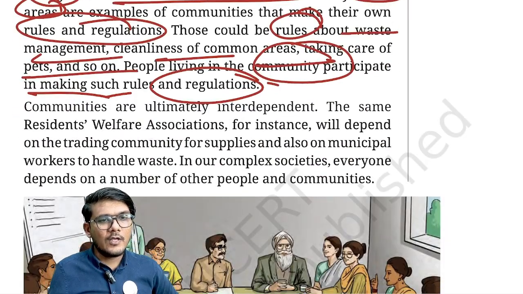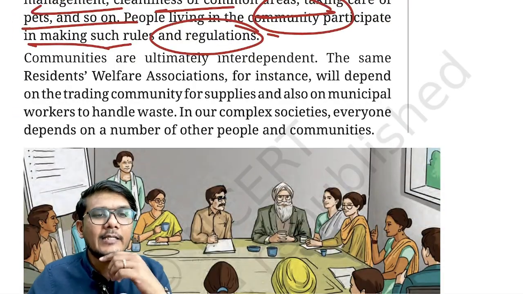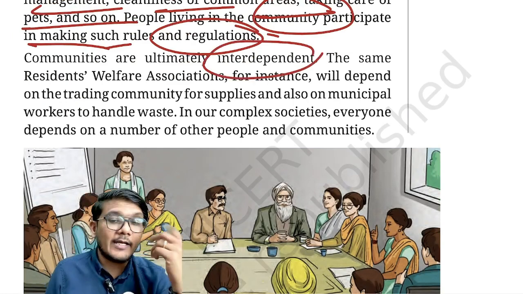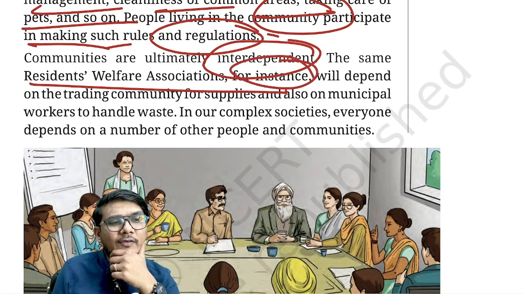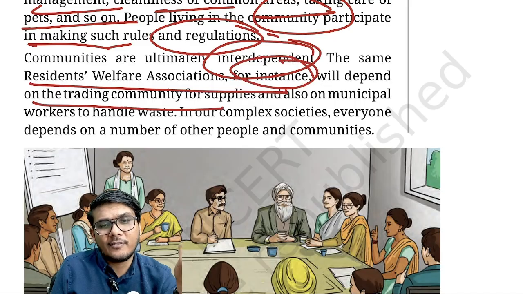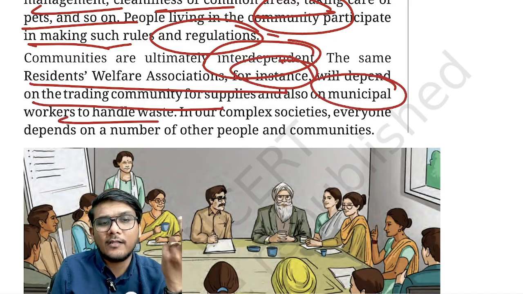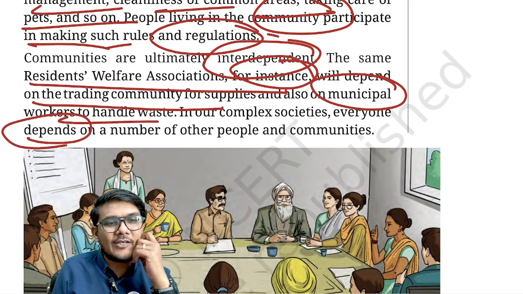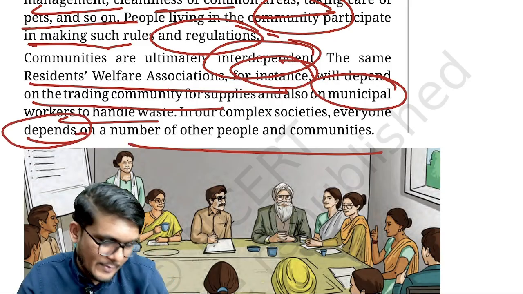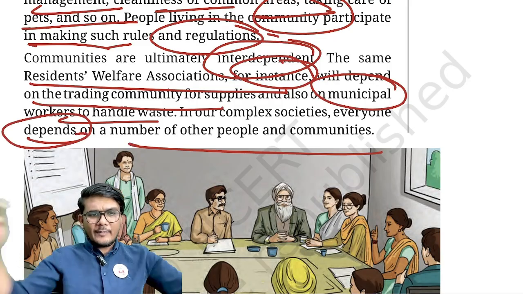I hope that's clear. Now, the communities that are there are the ultimate interdependent. They are dependent on each other. The same Residents Welfare Association, for instance, will depend on the trading community for supplies and on municipal workers to handle the waste, right? So in our complex societies, everyone depends on a number of other people. Just think of it, we depend on so many people.